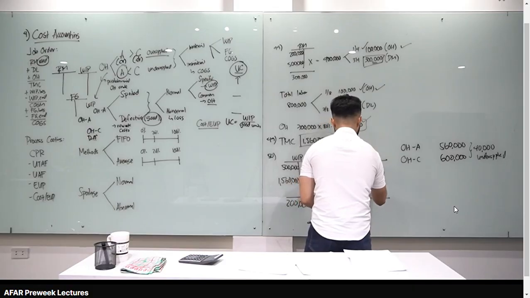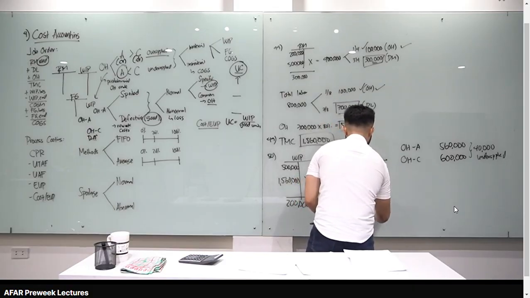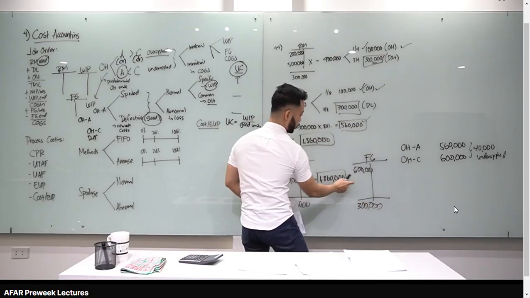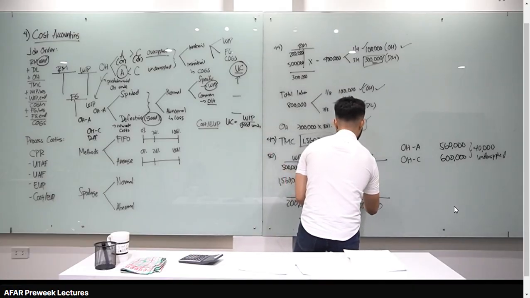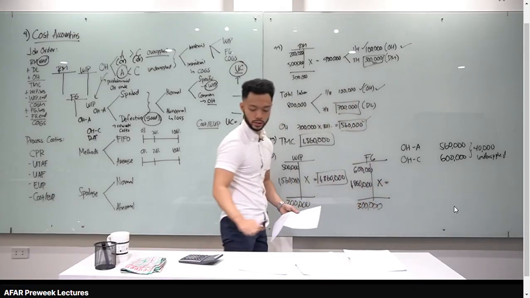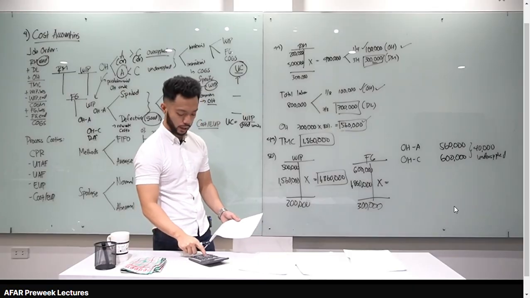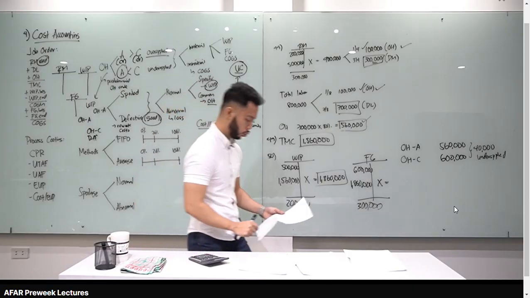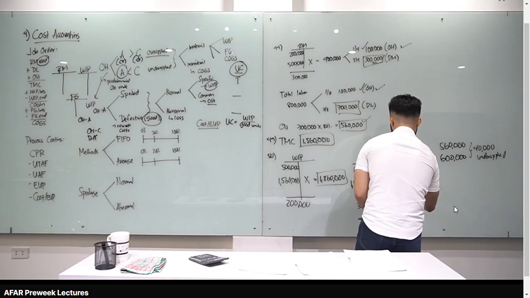Beginning is 600, ending natin is 300. Ngayon, yung cost of goods manufactured, pupunta yan dito sa debit ng FG mo, 1,860. Let's solve for the cost of goods sold, 1,860,000. Beginning 600 plus 1,860 minus 300,000 equals 2,160,000. This is your cost of goods sold.